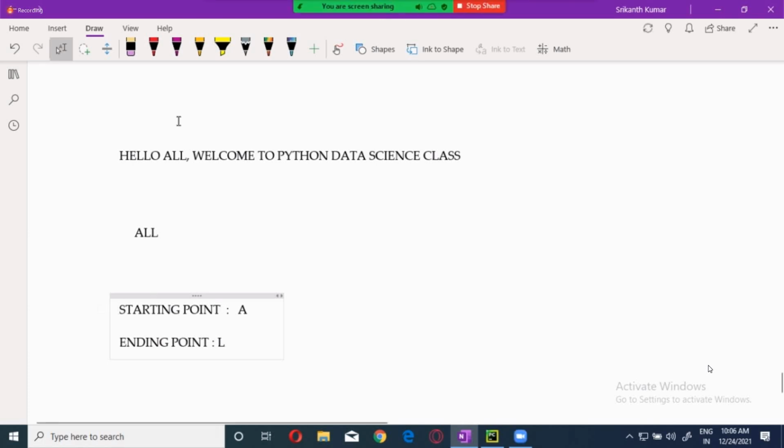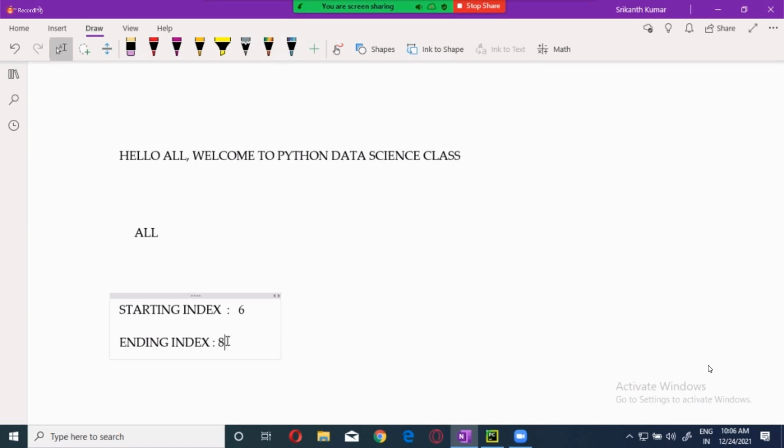This is how your slicing will go. Instead of starting point, I will give the starting index. What is the index here? 0, 1, 2, 3, 4, 5, 6. So the starting index is 6. Where do you want to end? At 7, 8. Usually we say 8.